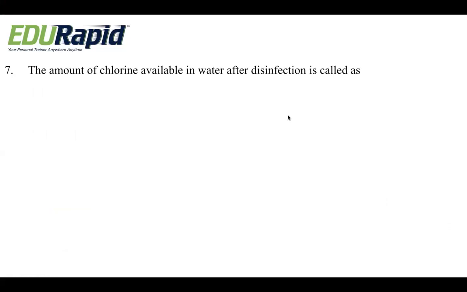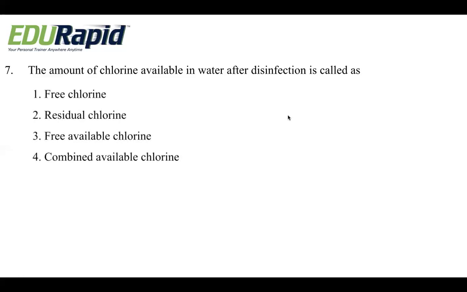The amount of chlorine available in water after disinfection is called as, is it called as free chlorine, residual chlorine, free available chlorine, or combined available chlorine? So after the chlorination, the chlorine which is available in water is called as, is it free chlorine, residual chlorine, free available chlorine, or combined available chlorine? Okay, we'll see the answer. That is, it is called as the option 2, that is residual chlorine.